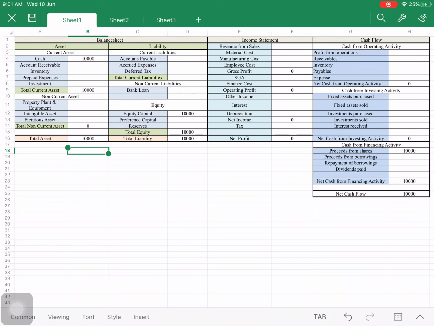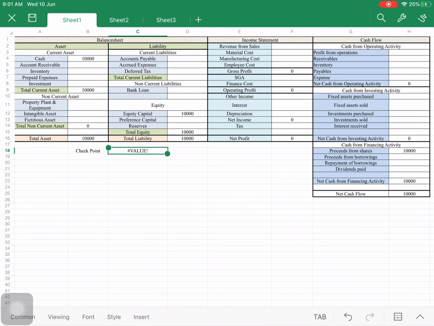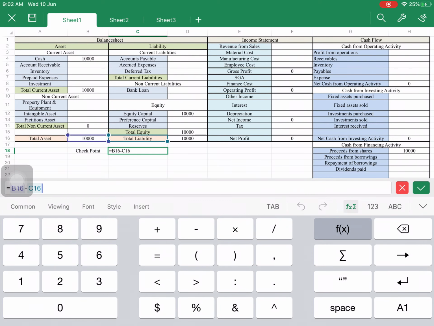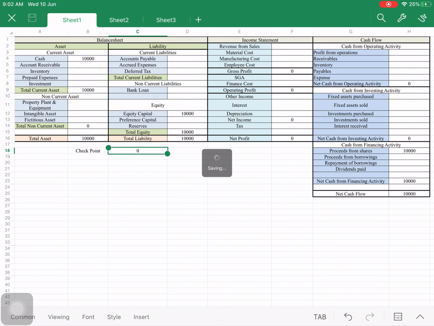Let's see, there is a checkpoint, that is a check. If we put it like this, equal, this minus this should always be 0. Sorry, I have made a mistake. This is not C16, this will be C16. 0. So we can see this now.